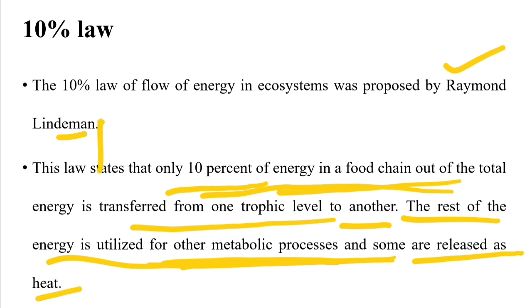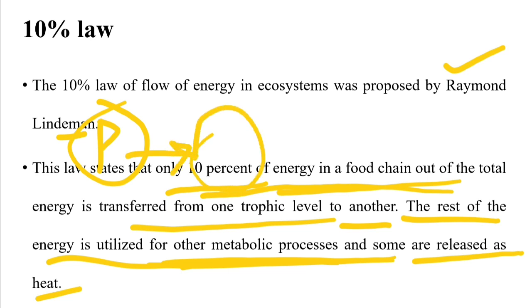That means the producer produces some energy by the process of photosynthesis. Some is utilized for their growth and reproduction. Some is released as heat in the process of respiration. Then from the remaining energy, only 10% will pass on to the next trophic level, the primary consumer.